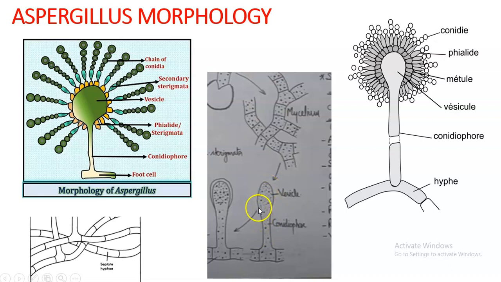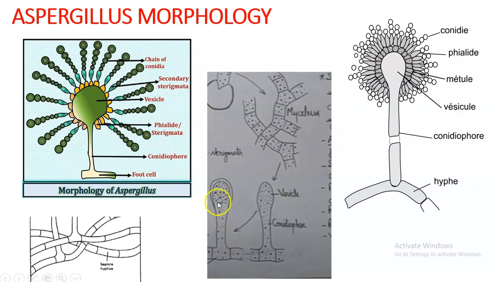Now it will be bulging because of the accumulation of nuclei and cytoplasm, and it will become a globose structure. You can see it is becoming globose and it will have a thick wall outside of it. Within that there will be a lot of protoplasm which accumulated from the bottom and came to the top. Then it will have many nuclei as well. So this globose or spherical structure which is seen at the top of this erect branch called the conidiophore, this globose structure is called what? Vesicle.